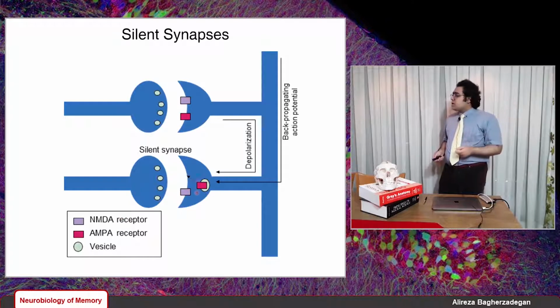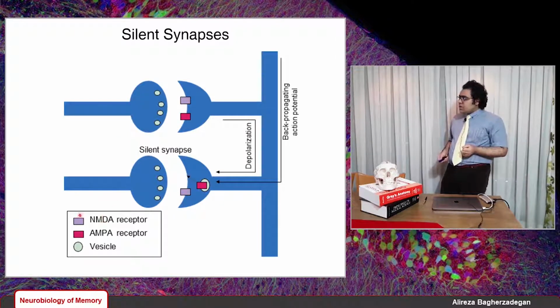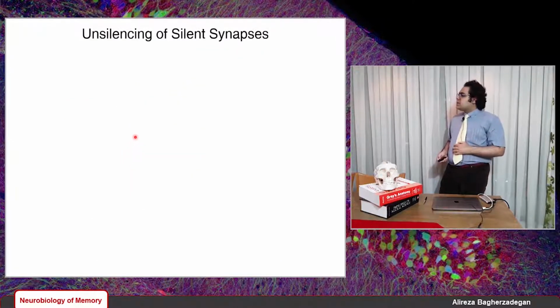So the next time, the stimulation of these presynaptic terminals is actually going to elicit a postsynaptic current or response in these postsynaptic terminals, because we have AMPA receptors here. So that was about the silent synapses and how we can unsilence the synapse.